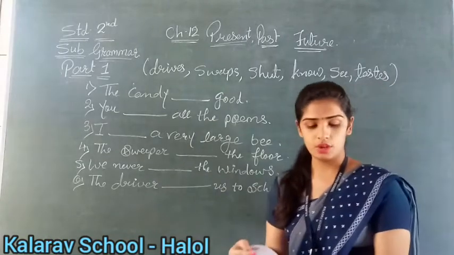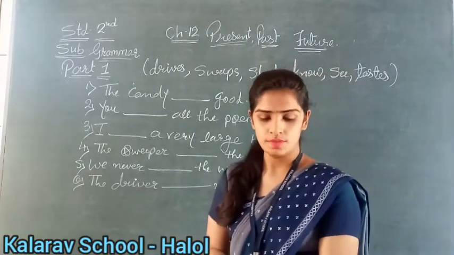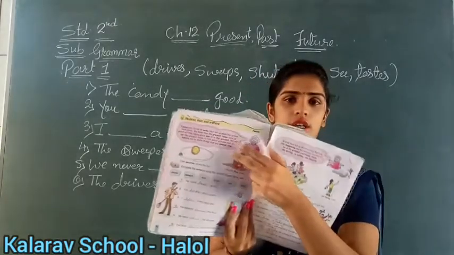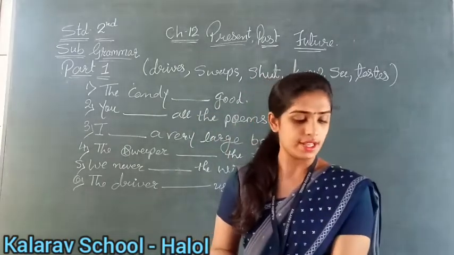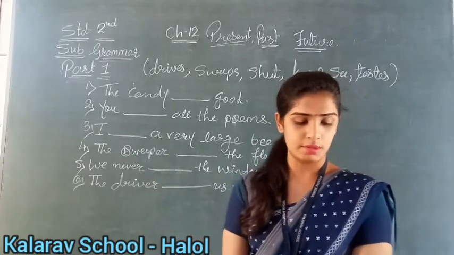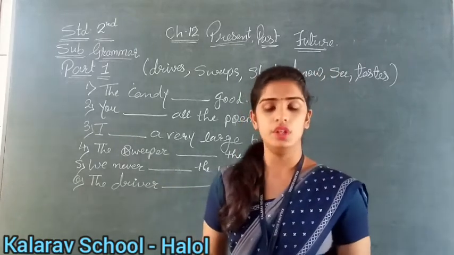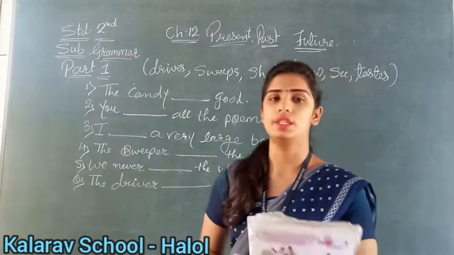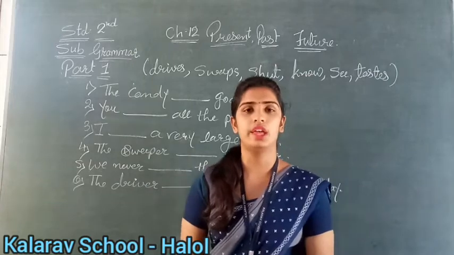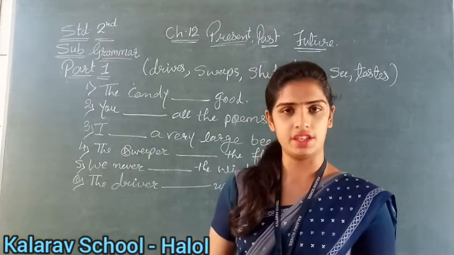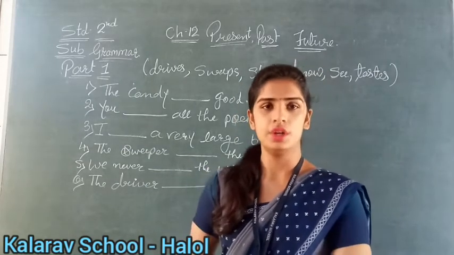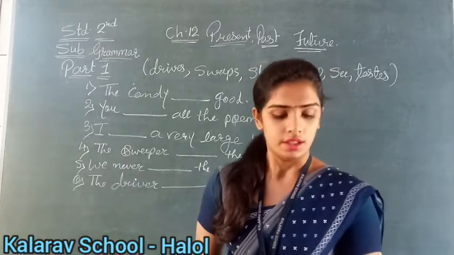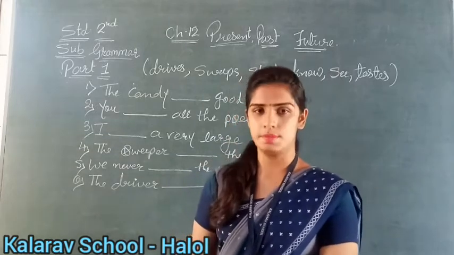So what is the meaning of present tense, children? Do you know? See on page number 56 in your workbook. It is written, right? Tenses are forms of verbs that tell us about the actions took place. We know that the present tense tells us about actions taking place now, in present. Present tense का मतलब क्या होता है? The things which take the actions which takes place now, that is known as present tense. जो चीजें present में होती हैं, अभी हो रही हैं, that is known as present tense.